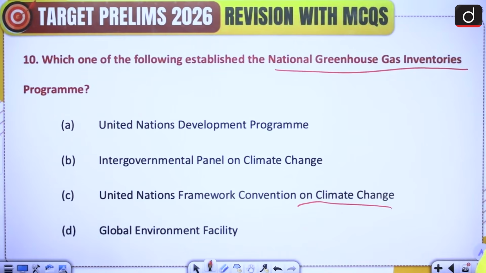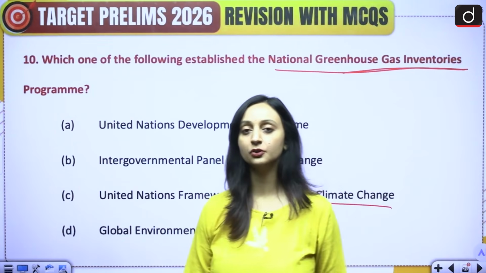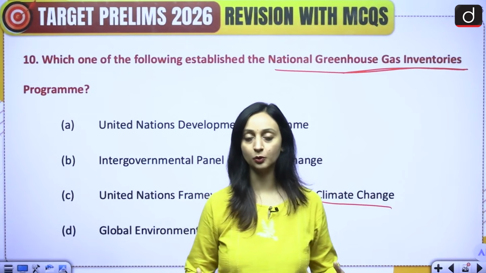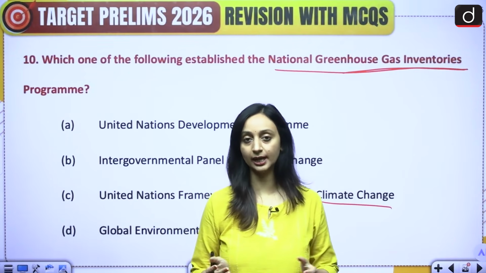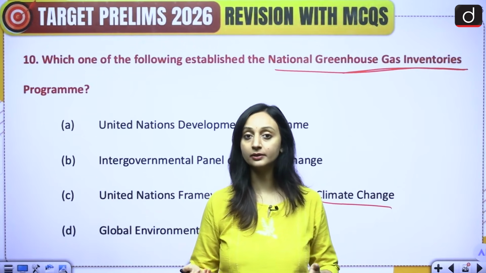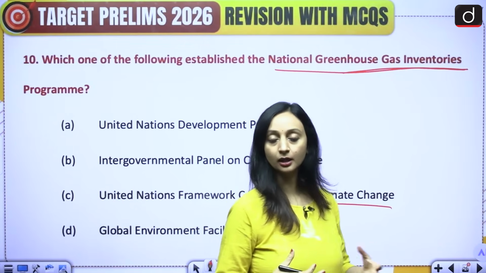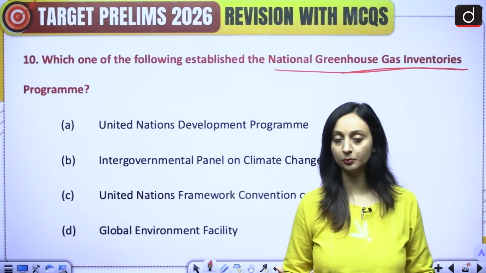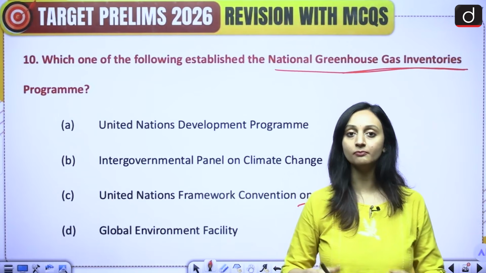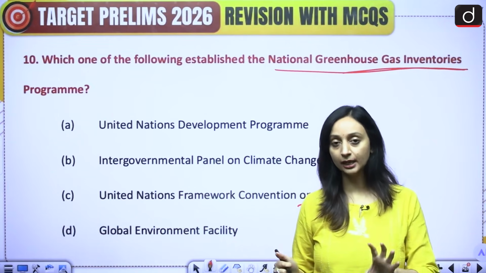So here we are talking about the National Greenhouse Gas Inventories Program. This is a standardized program which basically measures emissions. Every country has been allowed certain emissions, we discussed that. And how are these different countries measuring their emissions? If their methods are going to be different, then a lot of chaos is going to happen. So we have to standardize the process of measuring emissions, and then create an inventory out of it so that the emissions can be further reduced.